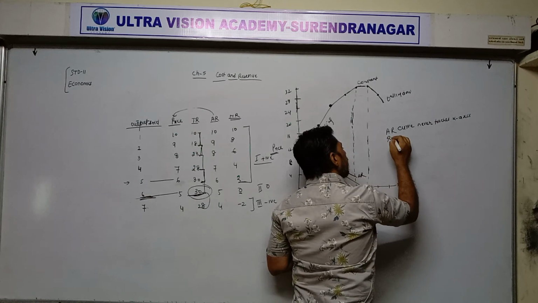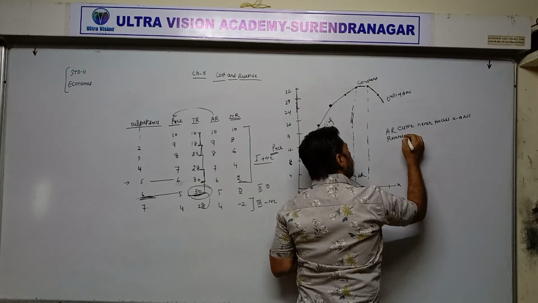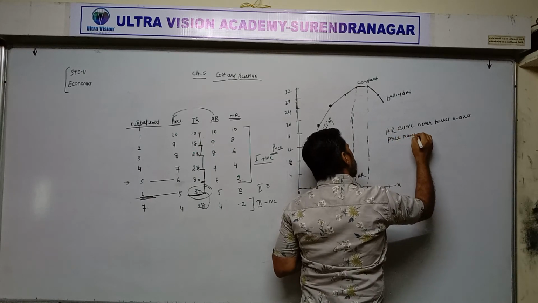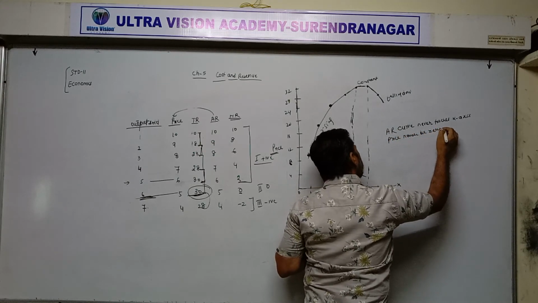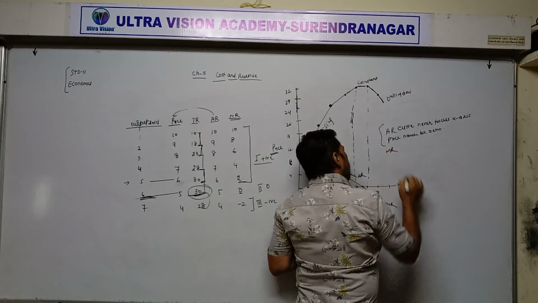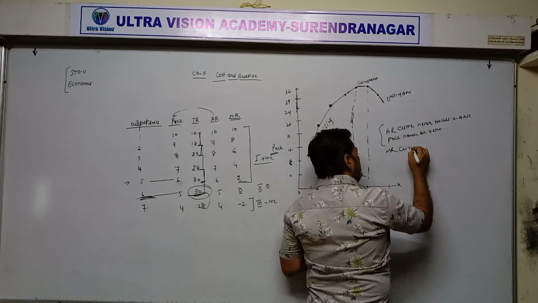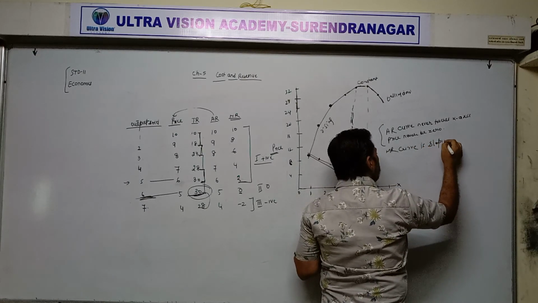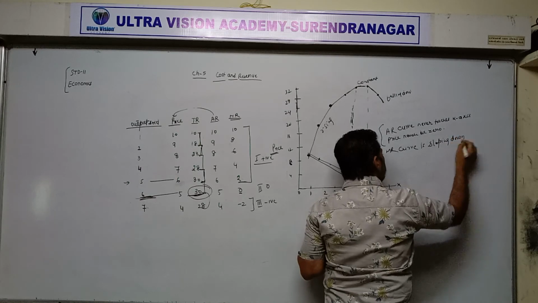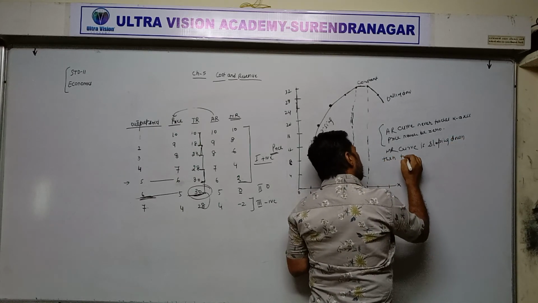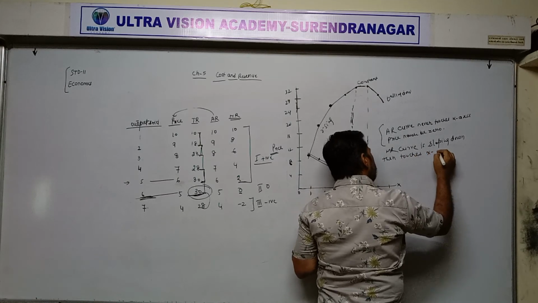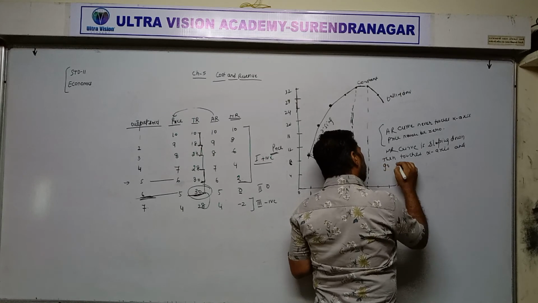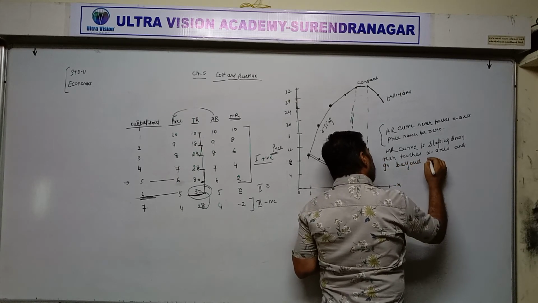The reason is price can never be zero. If we talk about the MR curve, the MR curve is sloping downward, then touches the x-axis and goes beyond the x-axis.